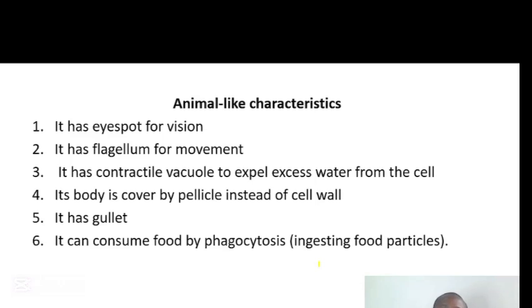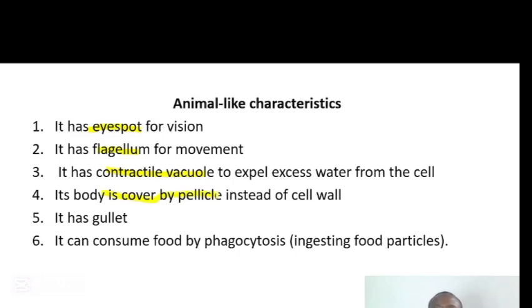This euglena has animal-like characteristics and plant-like characteristics. We are going to discuss both. One, it has an eye spot for vision or sensitivity. It has flagellum for movement. It has contractile vacuole for osmoregulation, and its body is covered by pellicle.